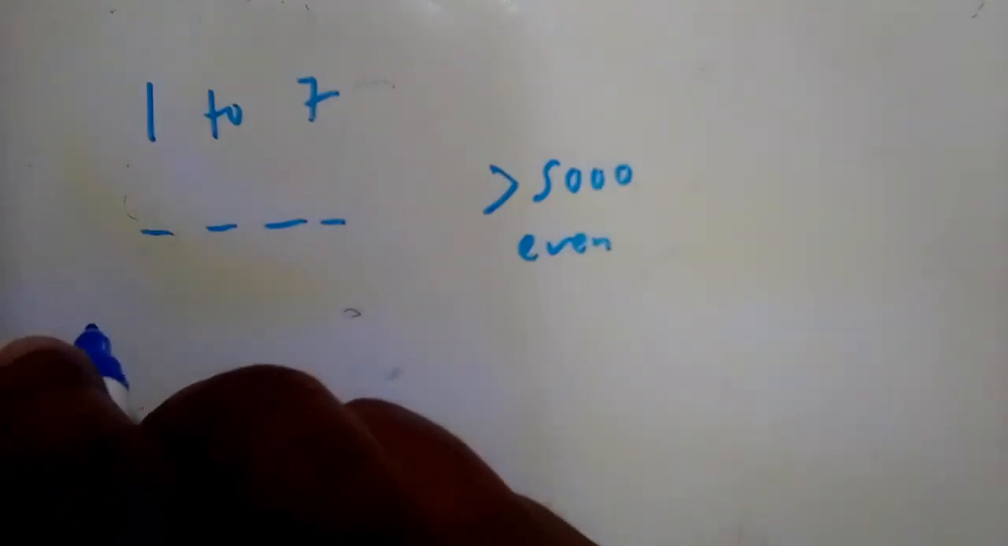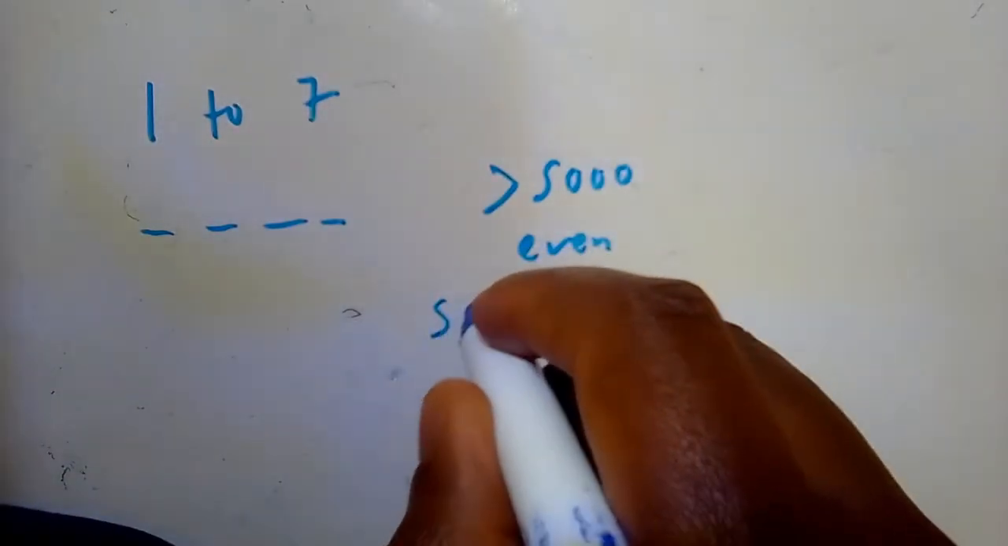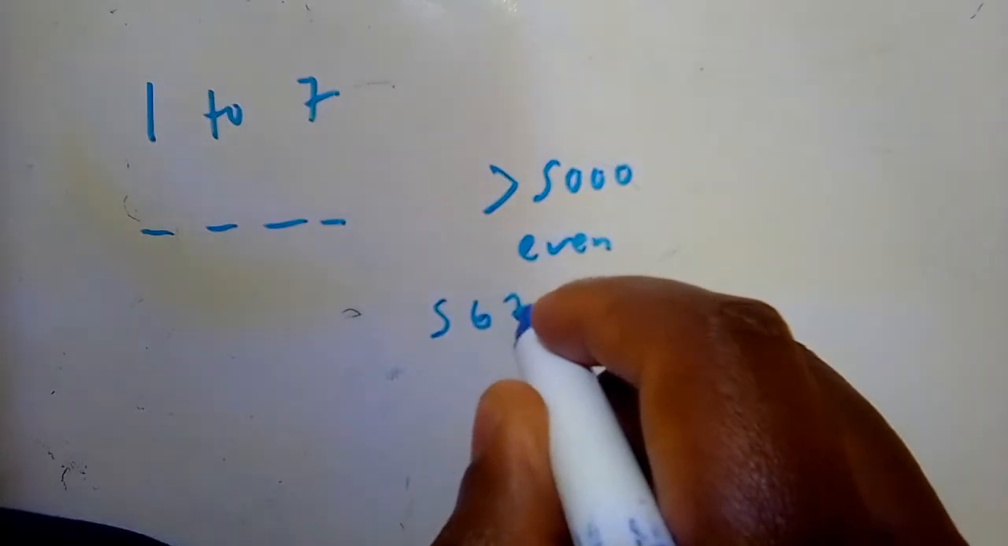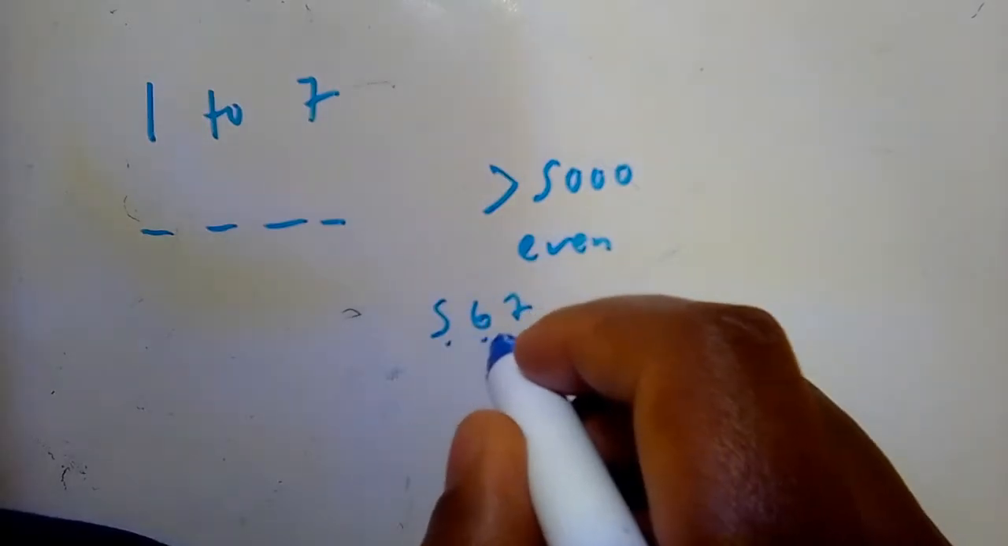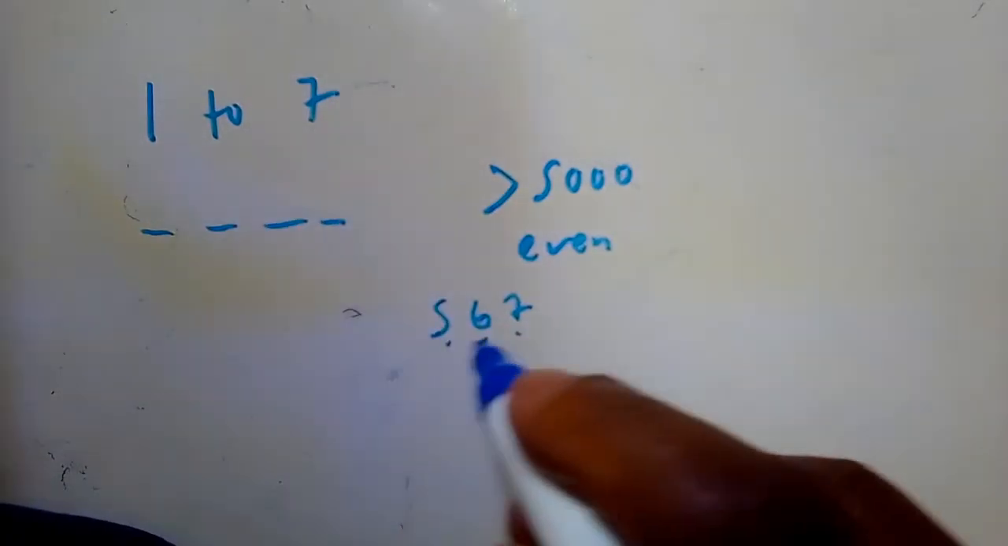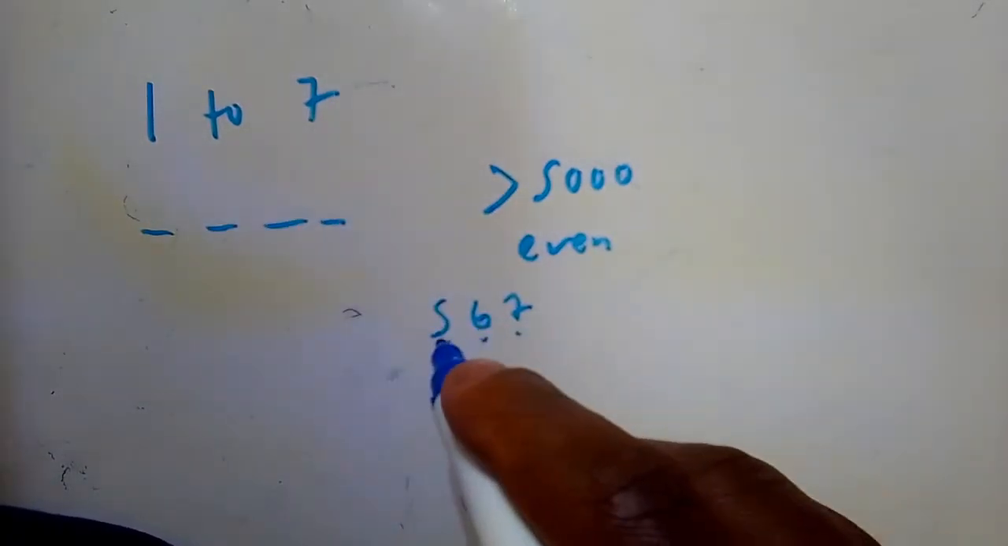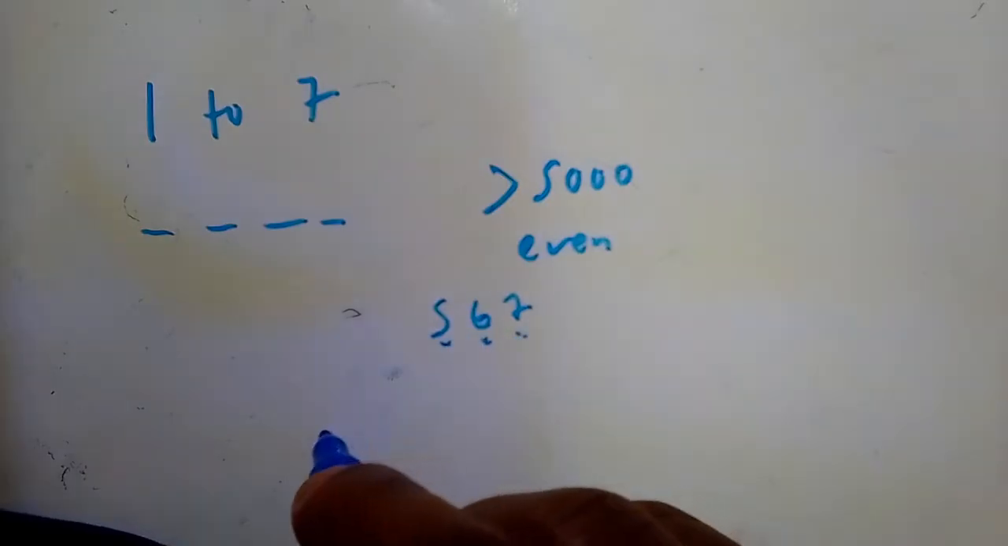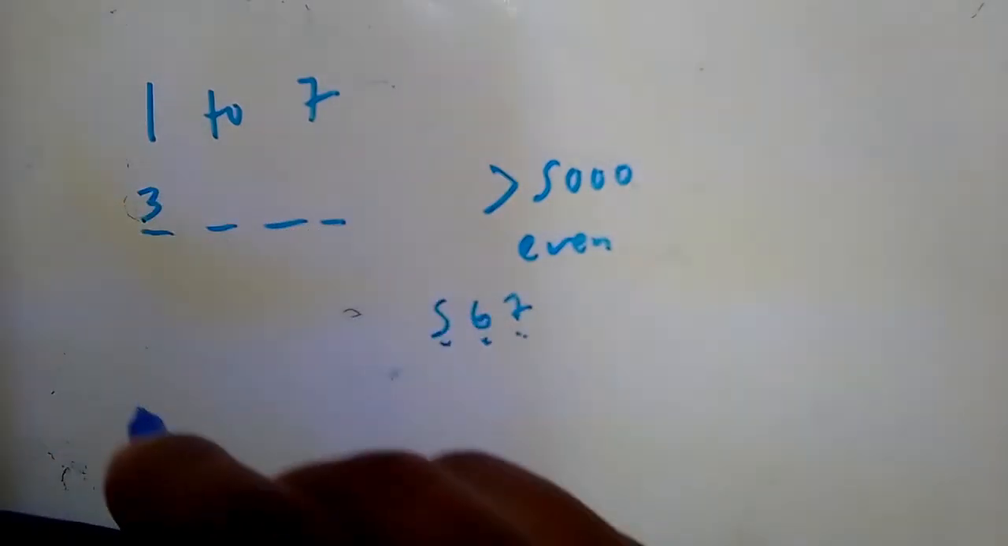So it can start from 5 or 6 or 7, right? So we can choose 5, we can choose 6, we can choose 7, because we're choosing numbers from 1 to 7, but it must be bigger than 5,000. So therefore we can choose either 5 or 6 or 7. So we have got 3 choices here.